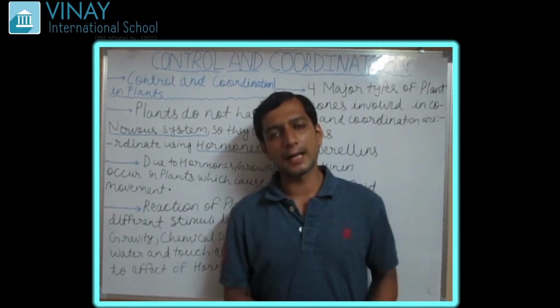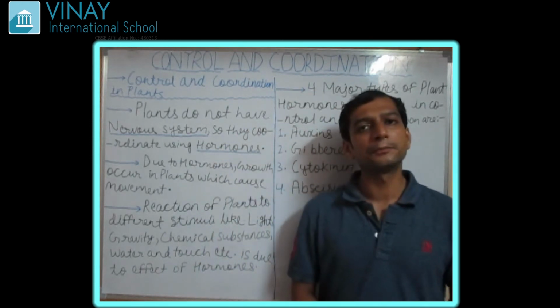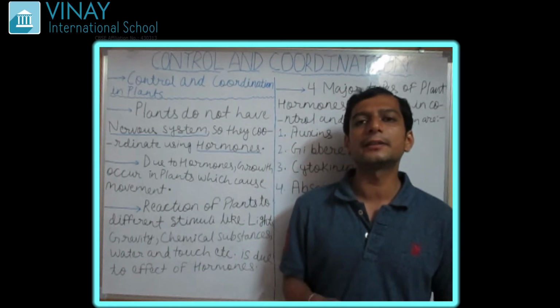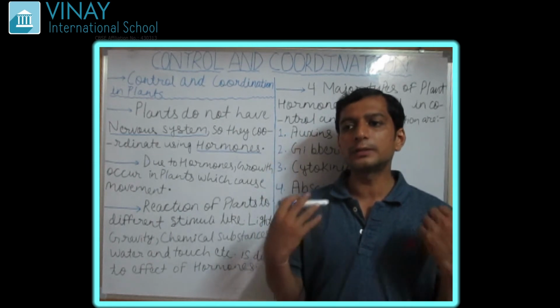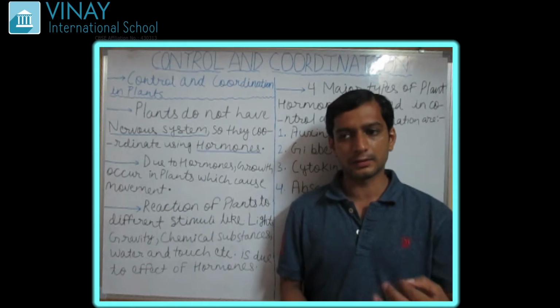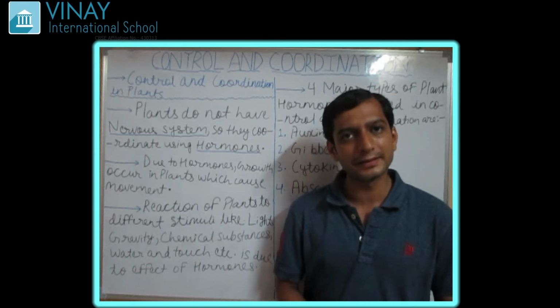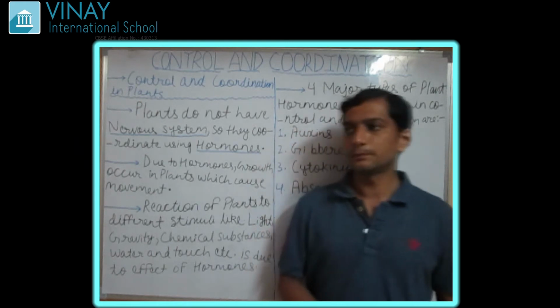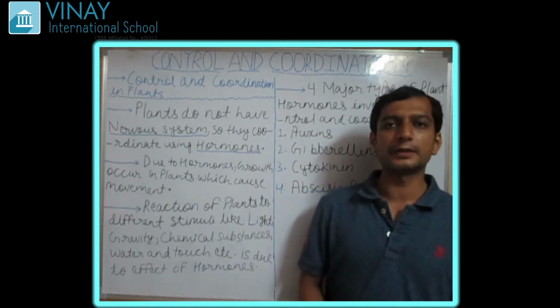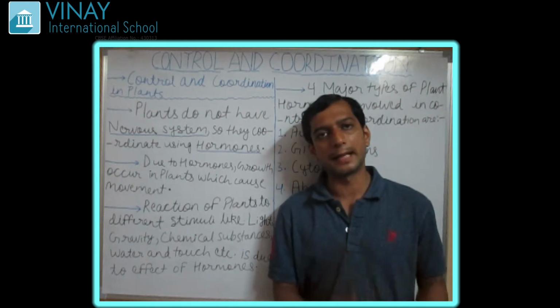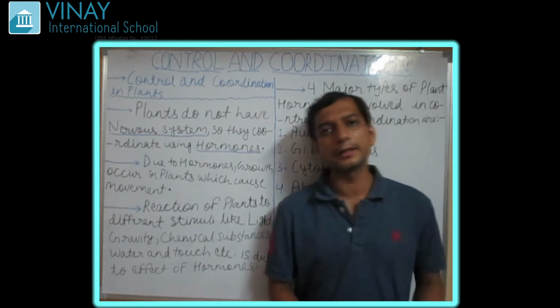In today's class, we are going to see control and coordination in the plants: how plants respond and how they control and coordinate the various parts inside the plant. First we are going to study the plant, then we are going to see animals.